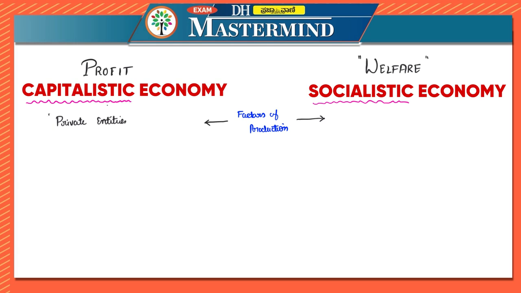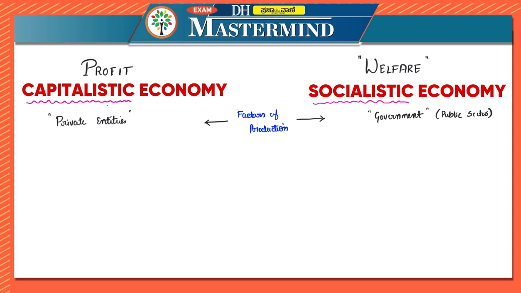They control the factors, that is, they negotiate more, they might pay lesser to labor, they might use better capital or better technology, because they want to produce more, because they want to make more profits. In case of socialistic pattern, these factors of production are controlled by government, and because of this only it is called public sector.